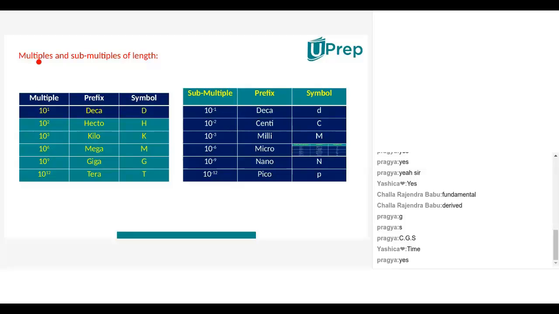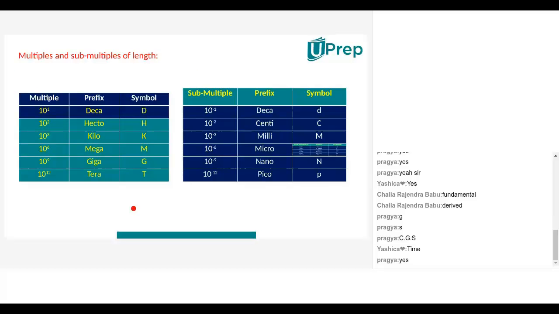And you also asked about sub-multiples: which is called multiples and which is called sub-multiples. These are multiples and sub-multiples. These are called sub-multiples and those are called multiples. And where do we use them? We use them in units. And how do we use them? We use them as prefixes.